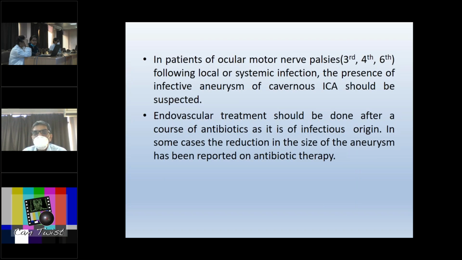In patients of ocular motor nerve palsies following local or systemic infection, the presence of infective aneurysm of cavernous ICA should be suspected. Endovascular treatment should be done after a course of antibiotics only, because it is known to reduce in size on antibiotic therapy alone.